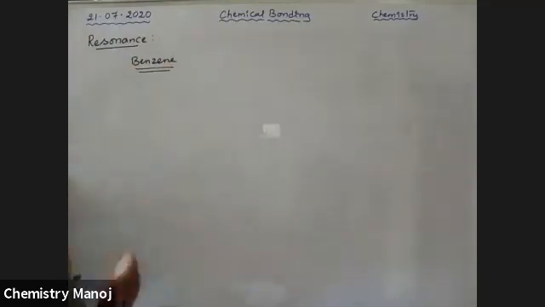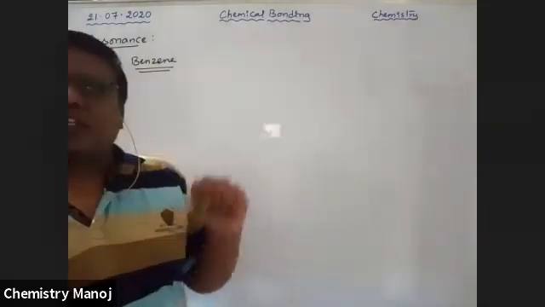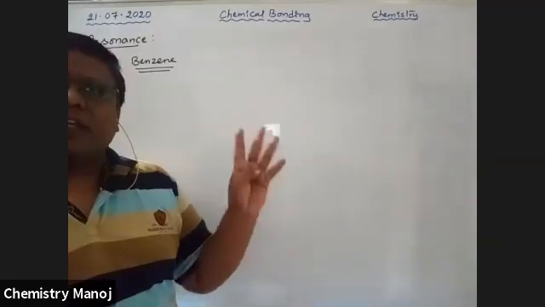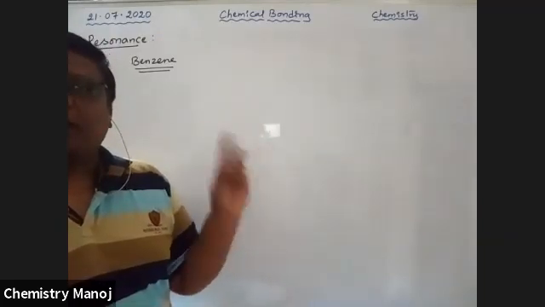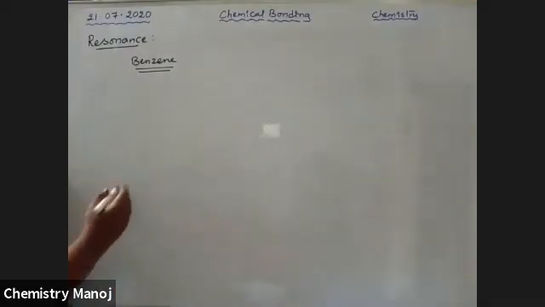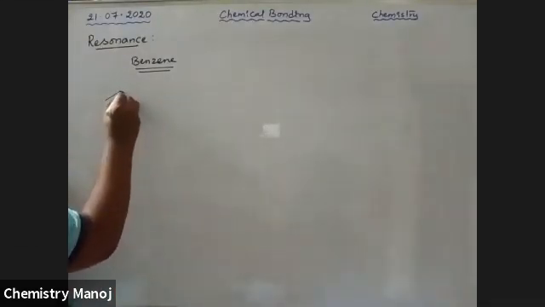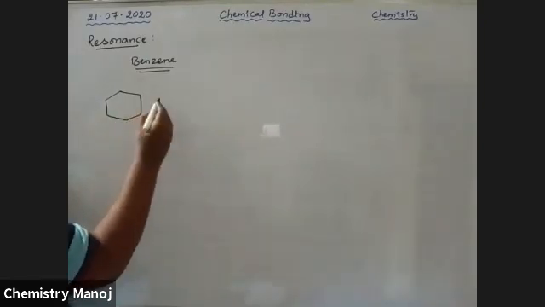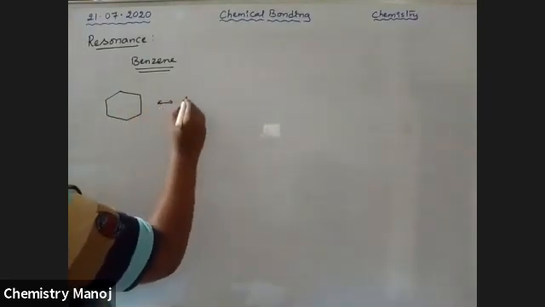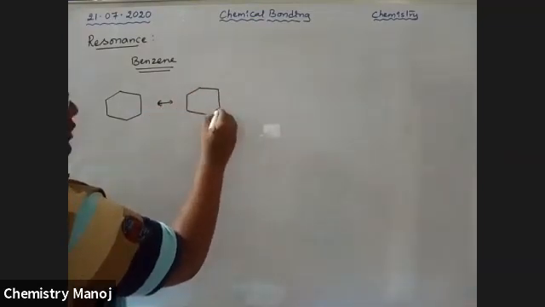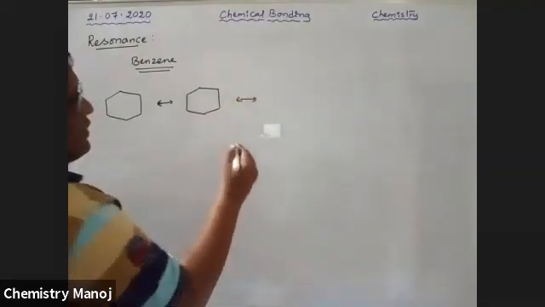Benzene has a total of 5 resonance structures. 2 of them are given by Kekule and 3 are given by Dewar. So a total of 5 structures are there. I will give the entire information. Please wait.